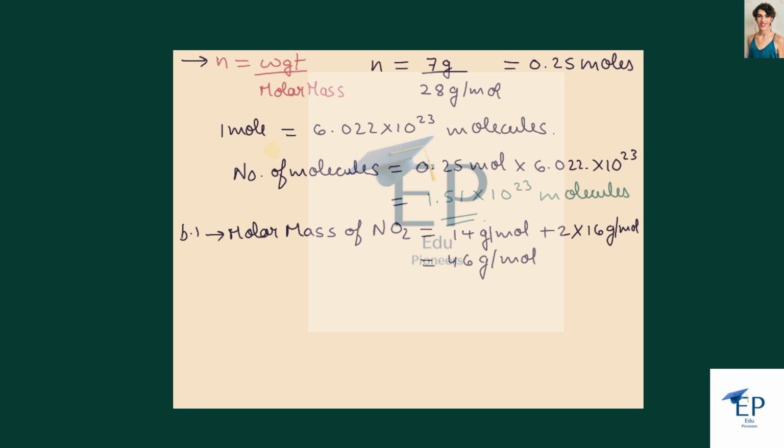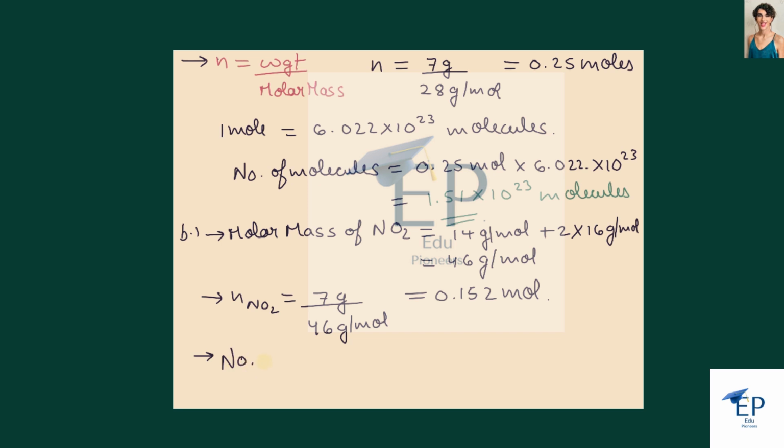Now similarly, using this formula, we'll calculate the number of moles of NO2. It is equal to the weight, 7 gram, divided by 46 gram per mole, which is 0.152 mole. So this is the number of moles of NO2. Now we will calculate the number of molecules.